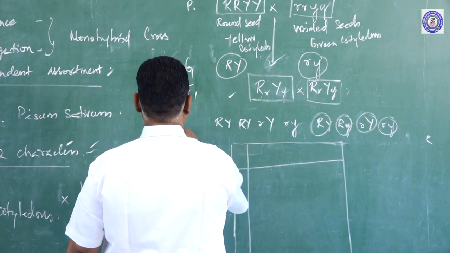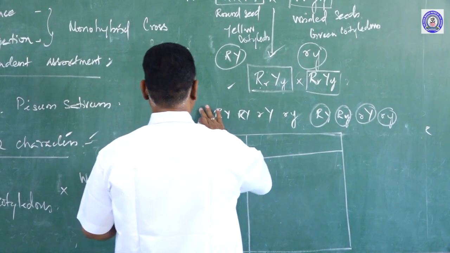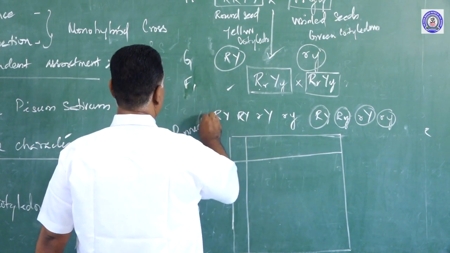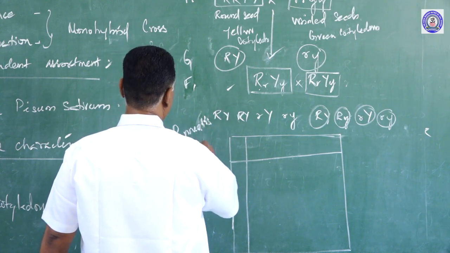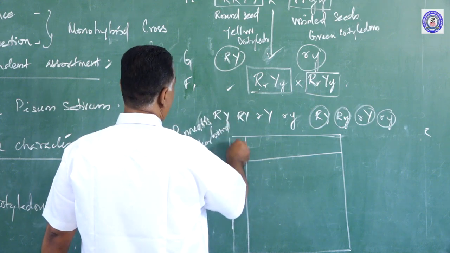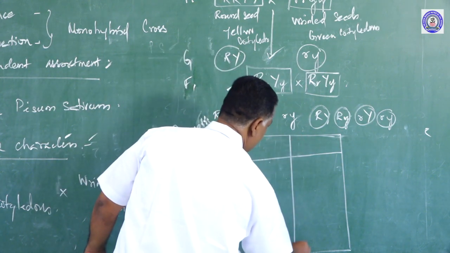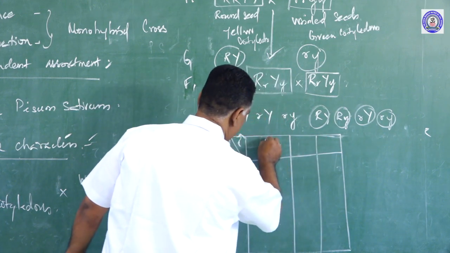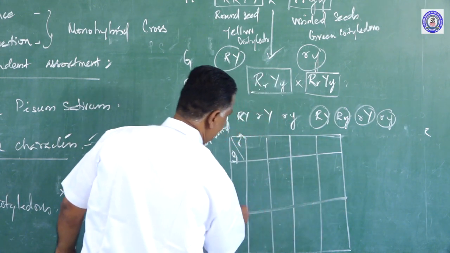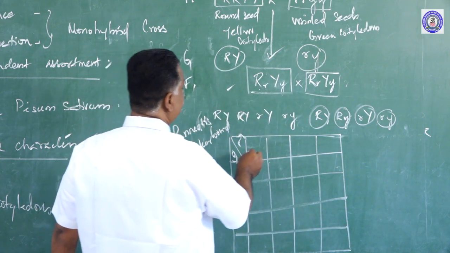This is called Punnett's checkerboard. Male, female, so we will get 16 combinations.